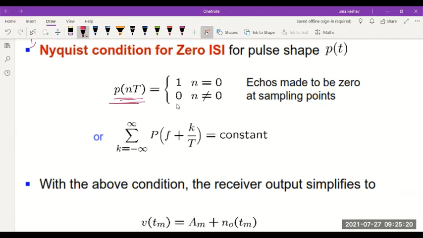So what does this mean? This is when the pulse is 1 at n is equal to 0. So just see, when n is equal to 0, the magnitude of the pulse is 1 and it is 0 at all other points. So this is nothing but an impulse.